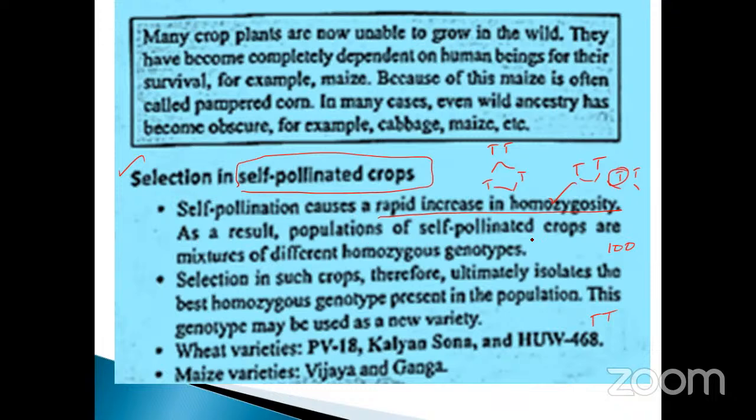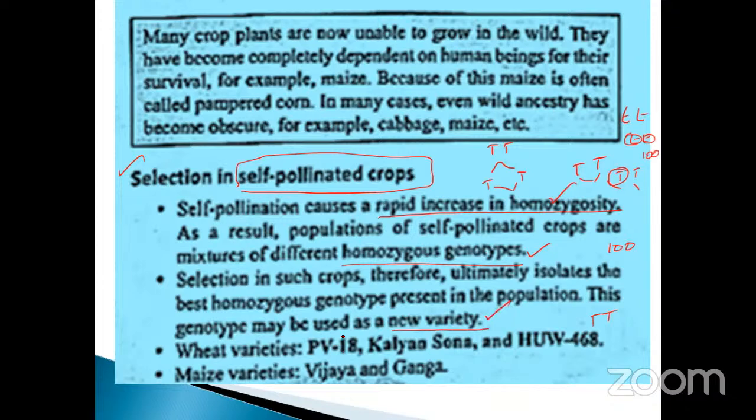As a result, the population of self-pollinated crops is a mix of different homozygous genotypes. So it can be crossed with another homozygous. Take an example, small t, small t. Here you can calculate it, even 100 times, you will get only small t. So this homozygous is tall, and this is called dwarf. You can cross it, you will get heterozygosity. Selection of such crops therefore ultimately isolates the best homozygous genotype present in the population. This genotype may be used as a new variety.